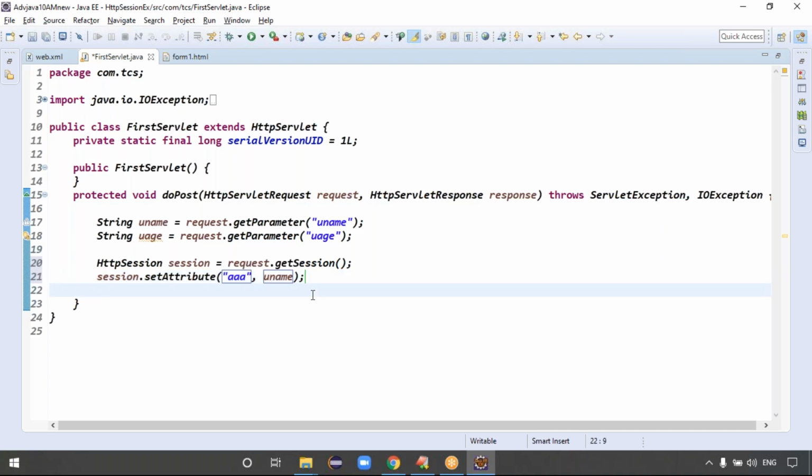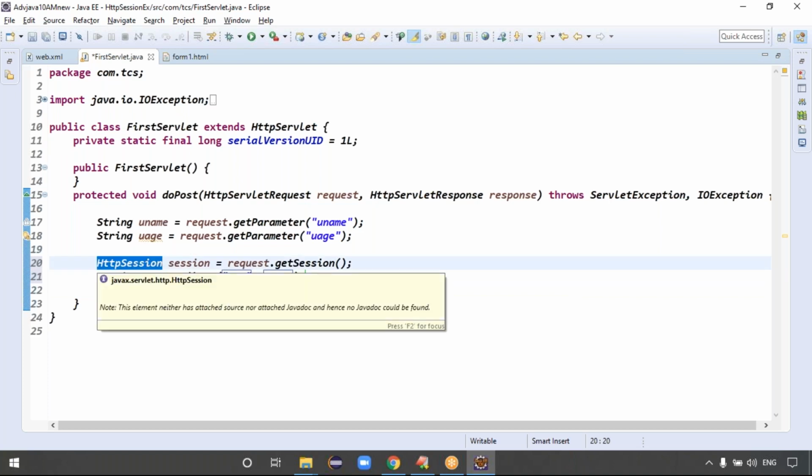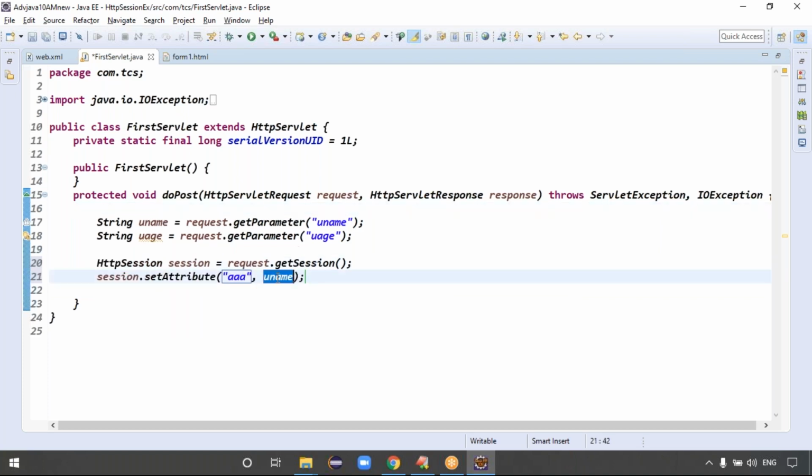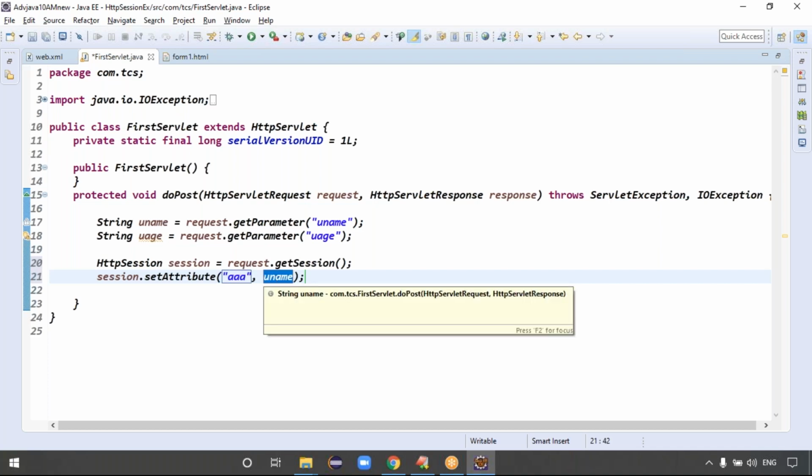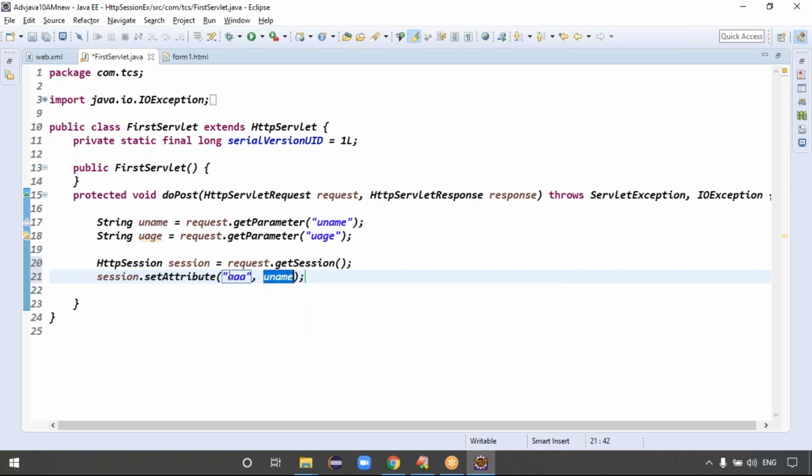Exactly. This username I'm storing into which object? A session object, with the variable name AAA, right? Now the session object contains a variable AAA which is storing the username. But while getting the data from the session object, how do we do it? getAttribute of this variable we have to give. getAttribute of AAA we have to give, right?